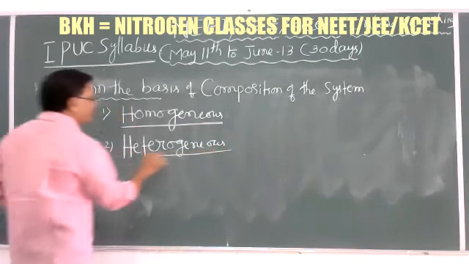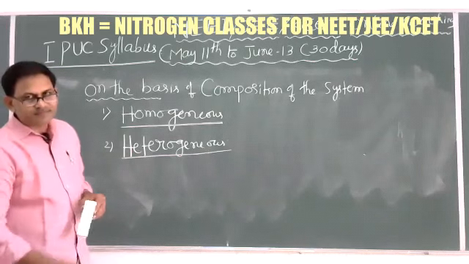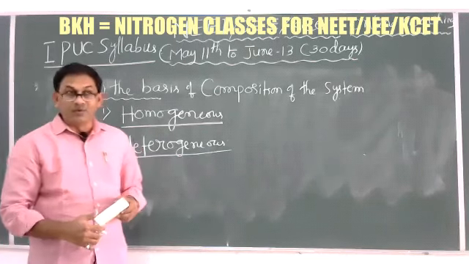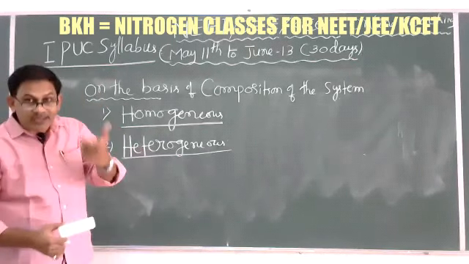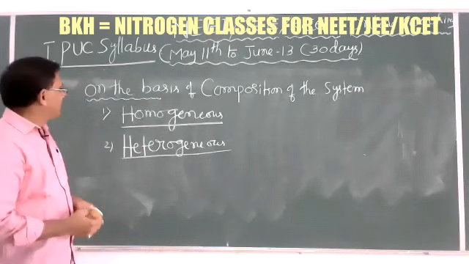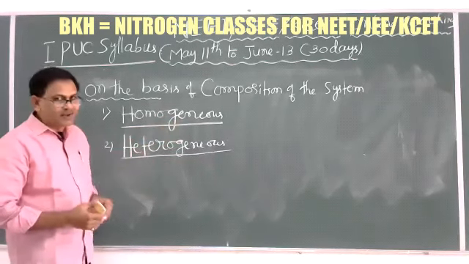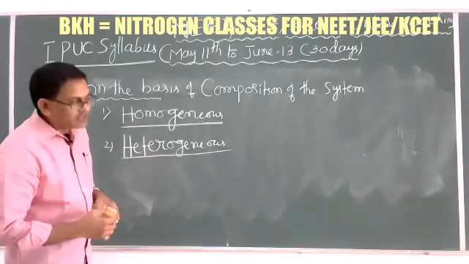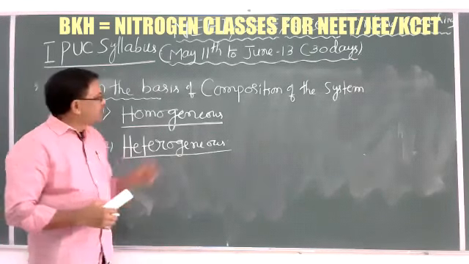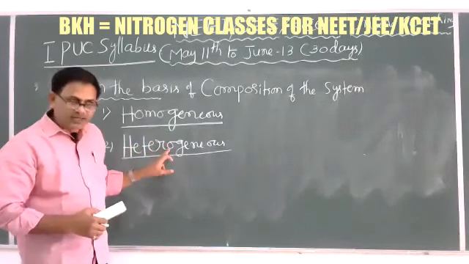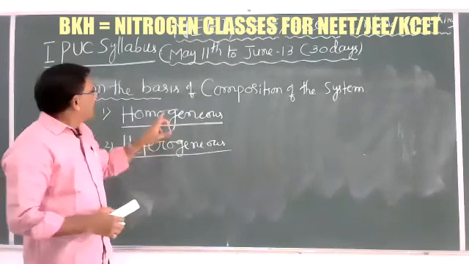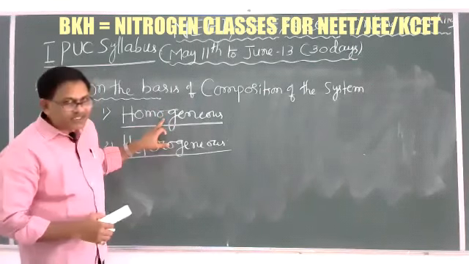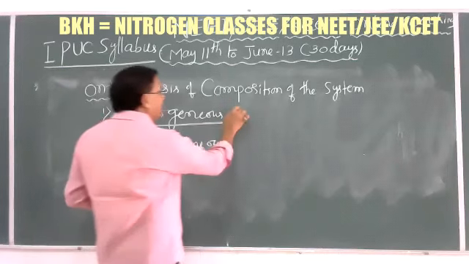These are the two important systems. What is a homogeneous system? What is a heterogeneous system? In second year surface chemistry we already know homogeneous catalysis and heterogeneous catalysis. In the same way here, homogeneous means that it is in the same phase.